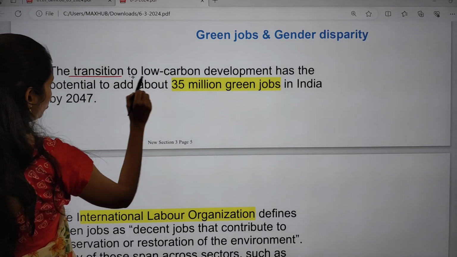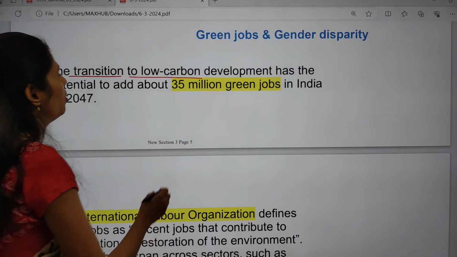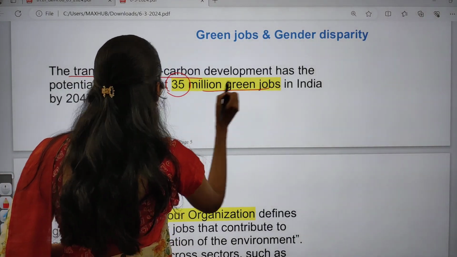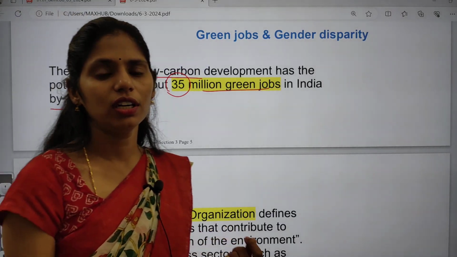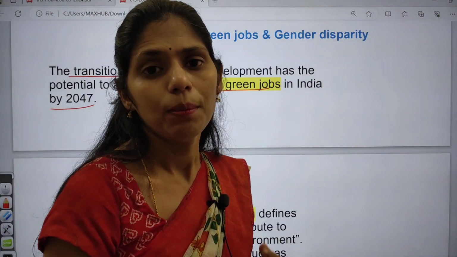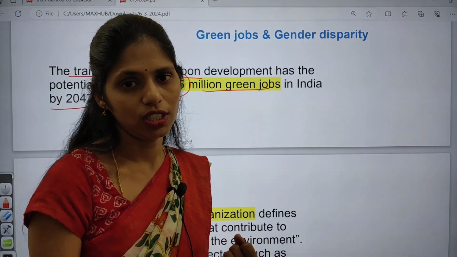The transition to low carbon development has the potential to add about 35 million green jobs in India by 2047. So the data says that by 2047 there is a huge potential for increasing employment opportunities in this green energy.